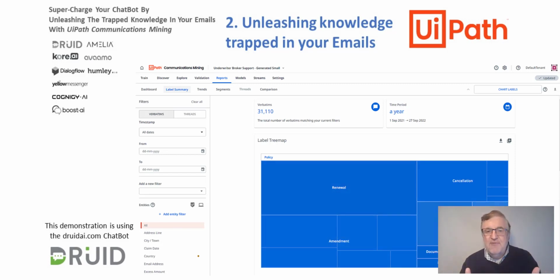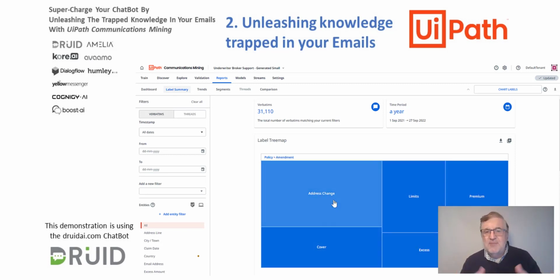And we can drill down further. With the amendments, what kind of amendments are we doing via email? Well, address change is massive. We're also doing some cover notices, some excess, some premium information. So step one is we can create business automations to help automate address changes. And this can be performed using UiPath Business Automation Platform. But now we can actually link that to the chatbot.